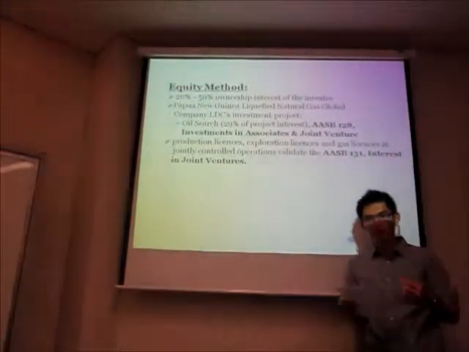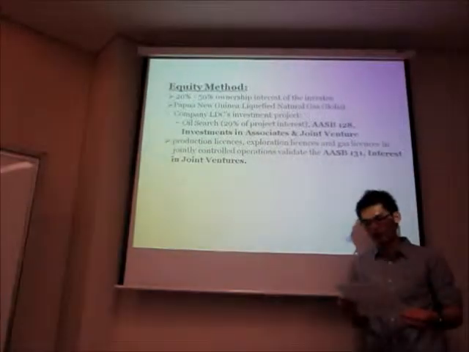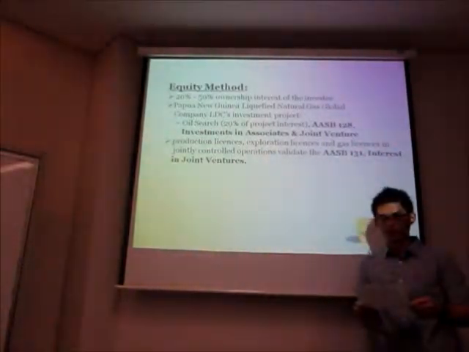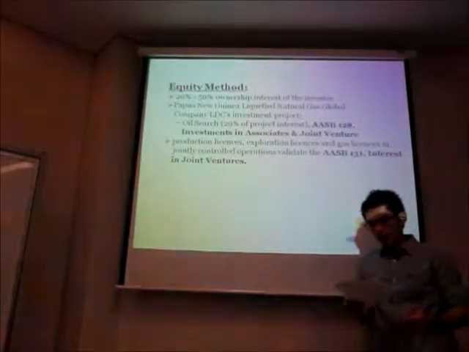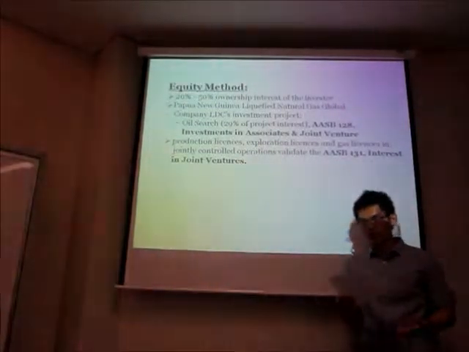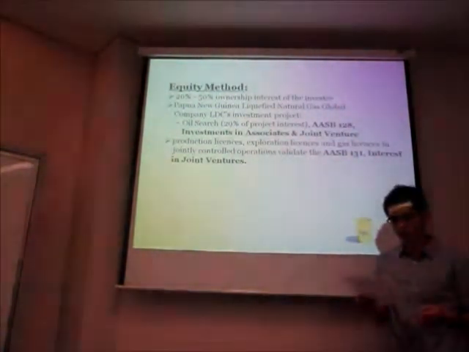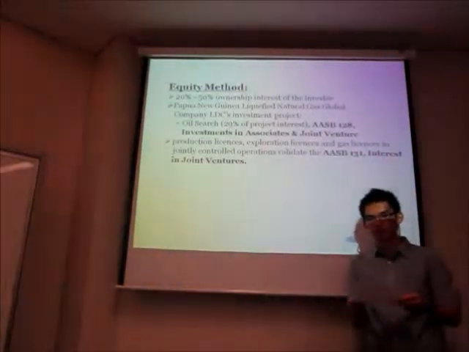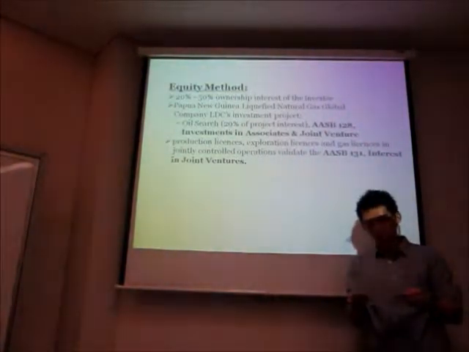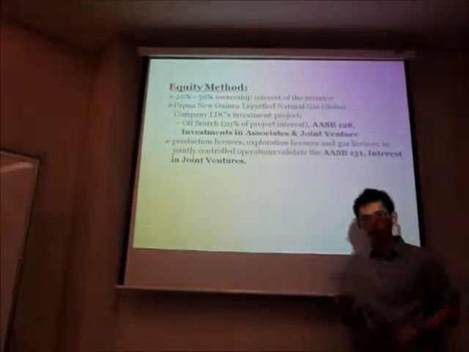It is applied when the investor has significant influence or control over the subsidiaries, associates or joint ventures in the investment of Papua New Guinea. Oil Search has a 29% project interest, and this identified the use of the equity method and the significant influence or control over the joint ventures of Oil Search.